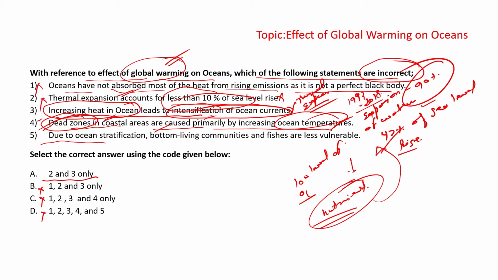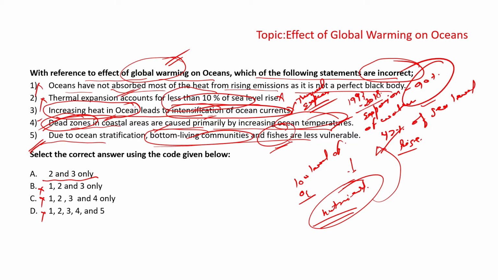5th: due to ocean stratification, bottom living communities and fishes are less vulnerable. Basically, if you see this by logical reasoning, it will be incorrect, because bottom living communities and fish are more vulnerable than highly mobile mammals and birds. The fishes will have more impact from the rising ocean temperatures and global warming than the mammals who are mobile, and the birds, etc.